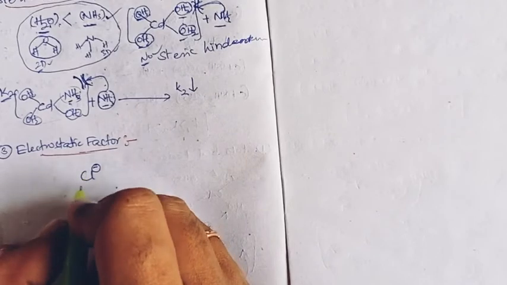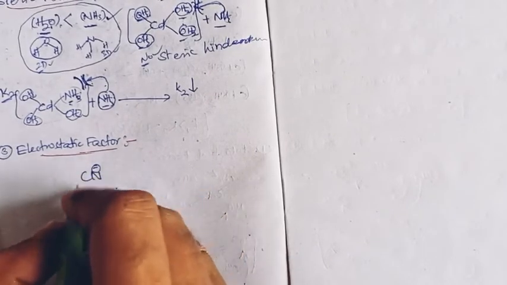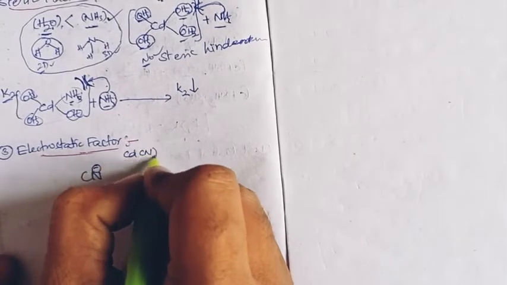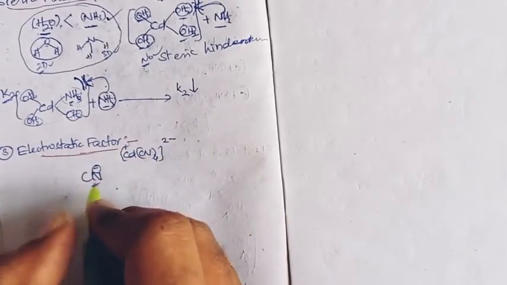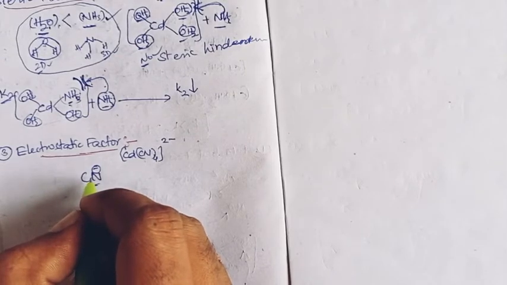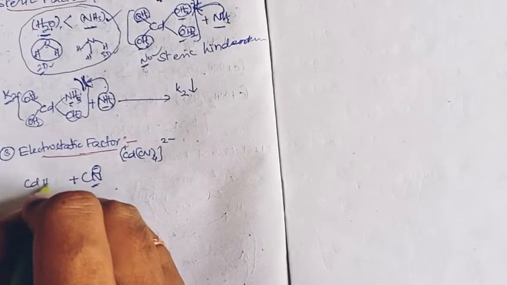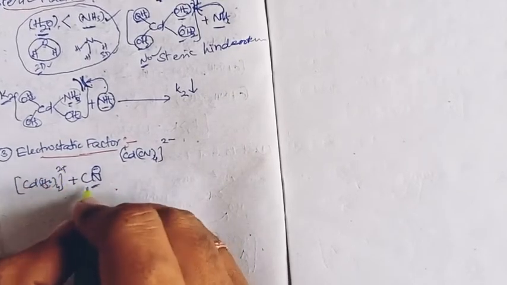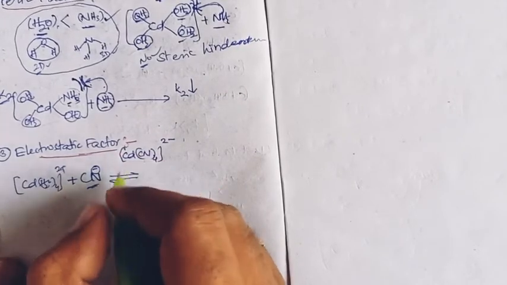When we consider halide or cyanide attacking ligand sites, for example the formation of the tetracyanide cadmium(II) complex, the attacking nucleophile is an anion. In the first step, the tetraaqua cadmium(II) complex will be attacked by the cyanide ligand.